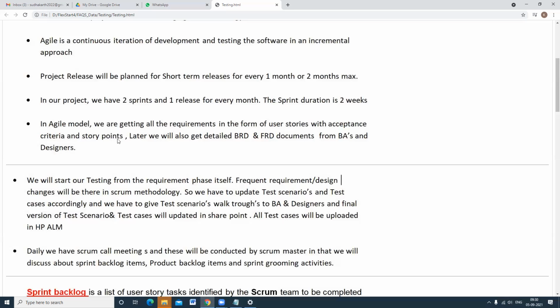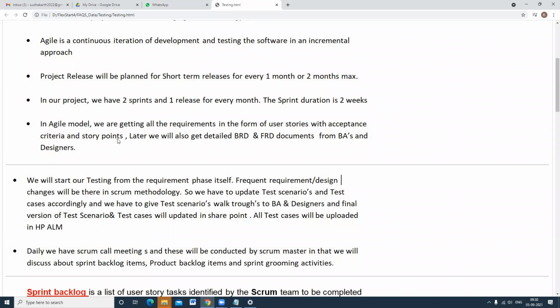Suppose a story has 20 story points, that means you might have to write around 50 to 70 test cases, a combination of test scenarios and test cases. But if it is only 7 to 8 story points, it might come to around 10 or 15 test cases. So the story points decide the complexity of that user story, and how much effort it will take in terms of developing the scenarios and test cases.